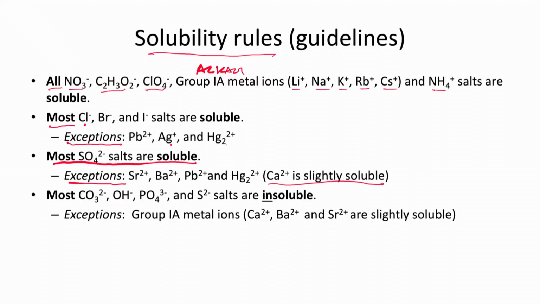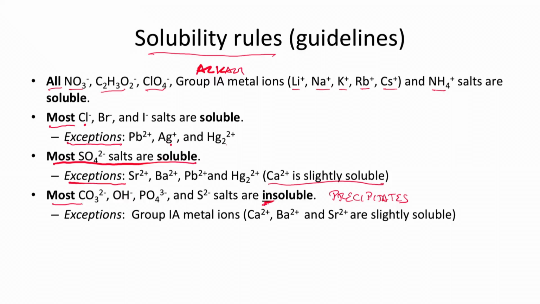And then, once you think you understand the rules, they change. Most of these are insoluble, meaning that they tend to form precipitates. The things that are insoluble include carbonates, hydroxides, phosphates, and sulfite salts.